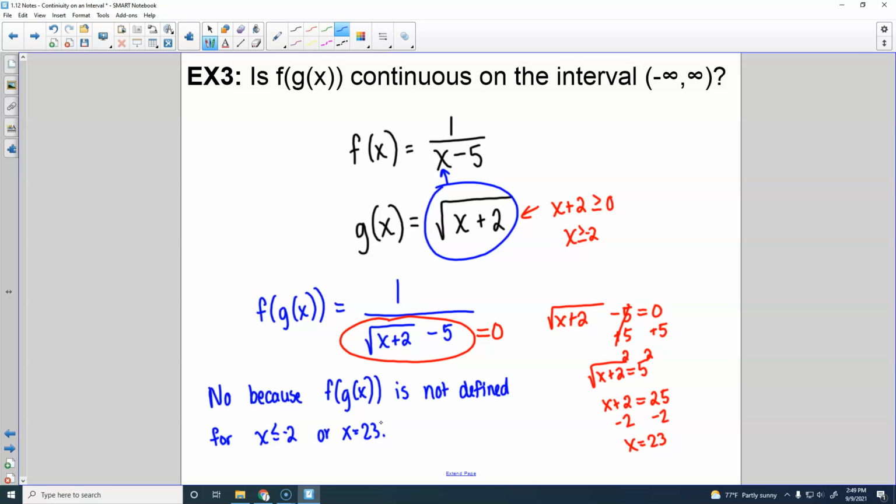I guess it might have made more sense if I said it's only defined for x. Well, I like it better this way. You don't need that number equal to. Oh, you're right, I don't need the or equal to right here. I'm going to fix that. x is less than negative 2. No, because up here I was saying where it does work. Down here I'm saying where it doesn't work.